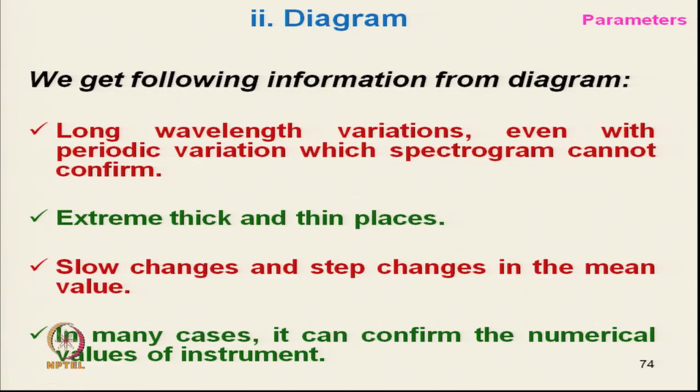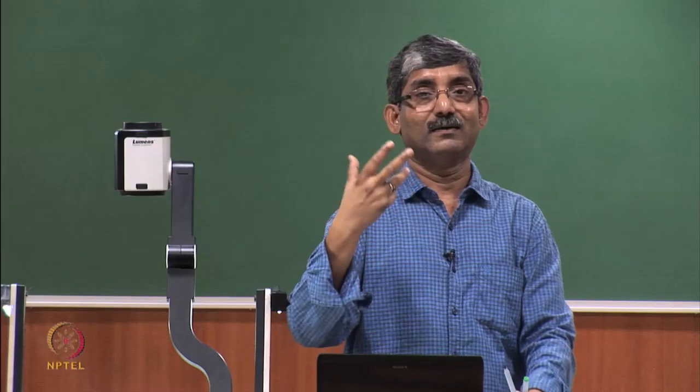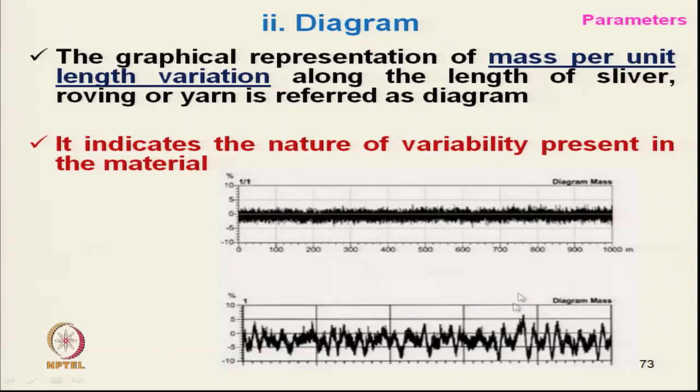Looking at the type of graph, I will show the last one. Here there are two yarns, and definitely this yarn will give a higher U percentage. So, without looking at the data, if we have these diagrams, this is very useful.